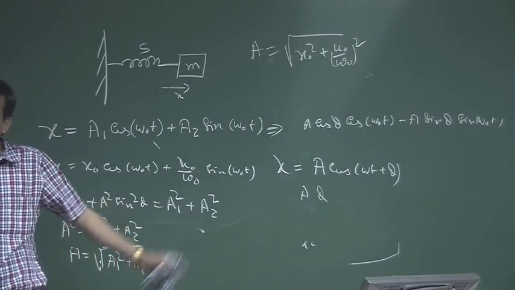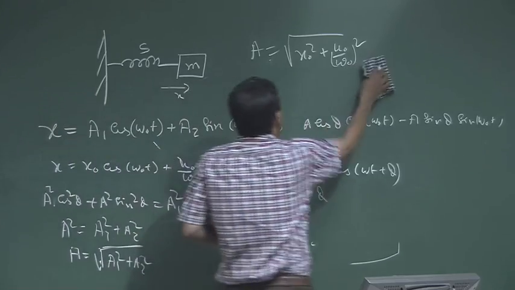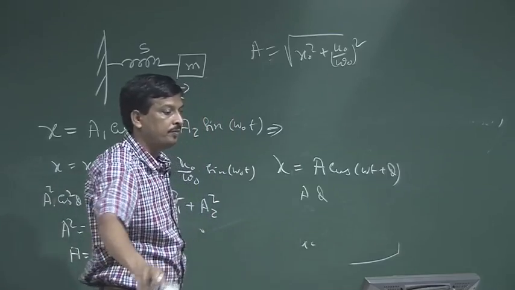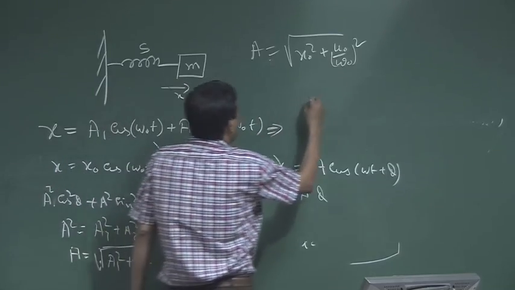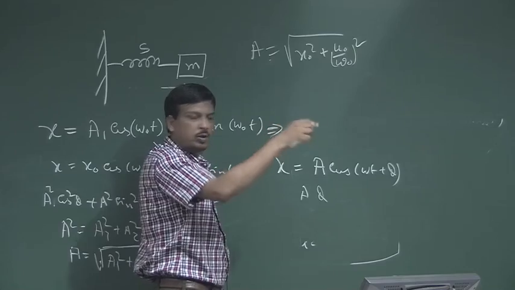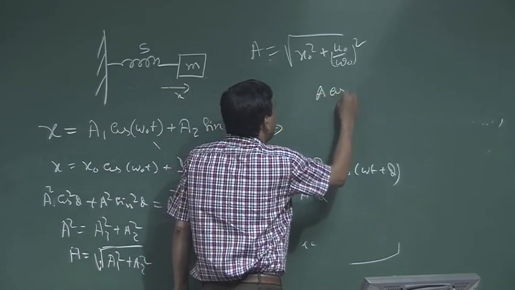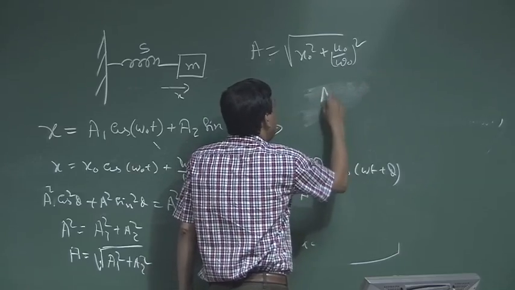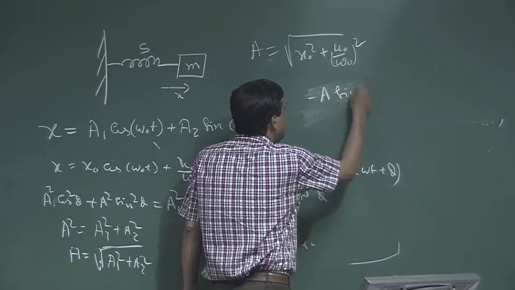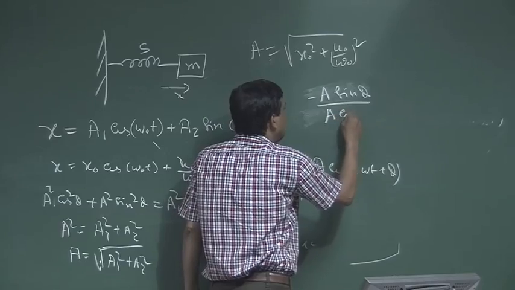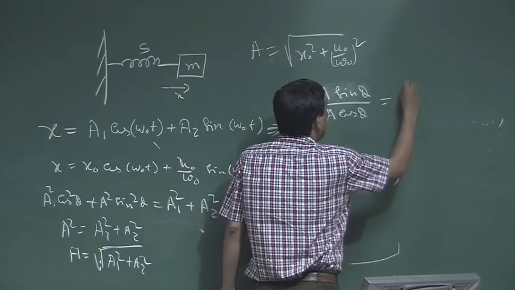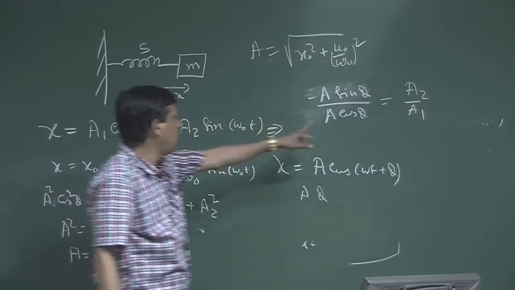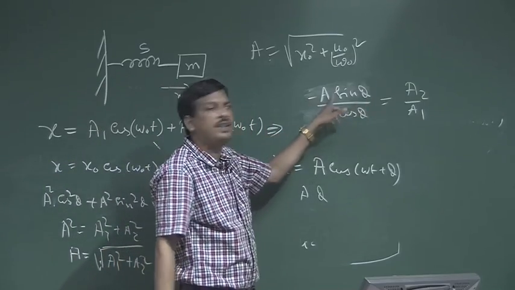Okay, that is the same A. Similarly, a1 is equal to A cos phi and a2 is equal to minus A sin phi.